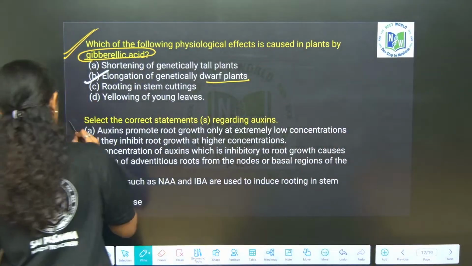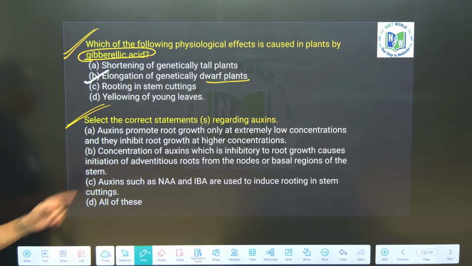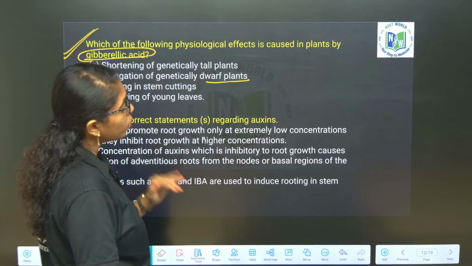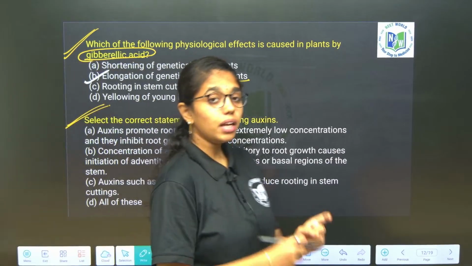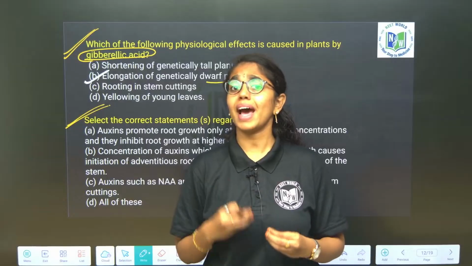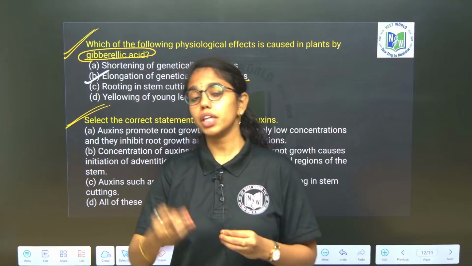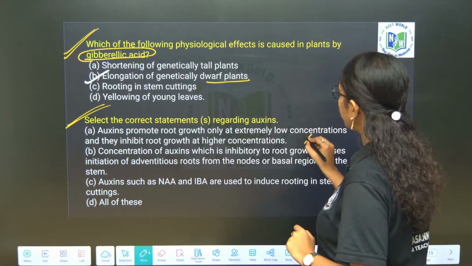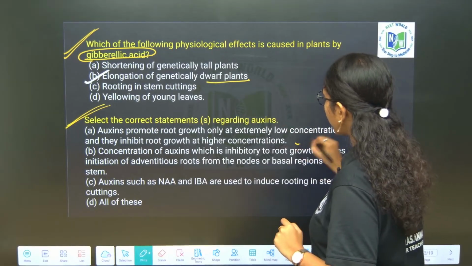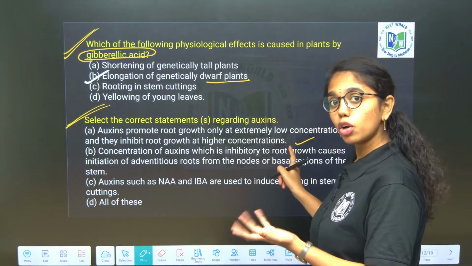Next, look at this. Select the correct statements regarding auxin. Okay, auxin will promote root growth only at extremely low concentration and they inhibit root growth at high concentration. True. When we learned the intro of phytohormones, they are active only at low concentrations. Their function or activity will be inhibited when they are at high concentrations. So here option A will be correct because they are active extremely at low concentrations.